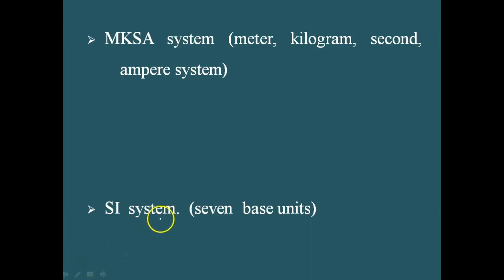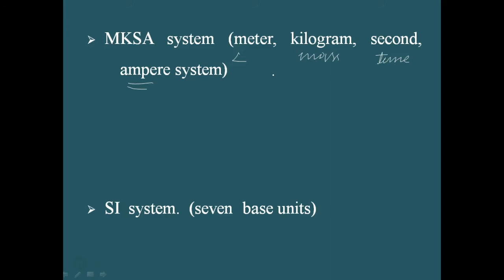Along with this, we have another system, which is an extension of the MKS system. Here, the electric current was measured in terms of ampere. So again, for length, meter, for mass, kilogram, and for time, second. Okay. These were the earlier systems of units.